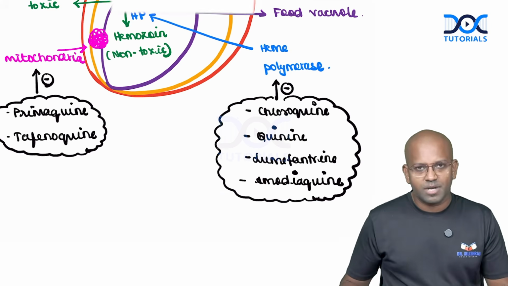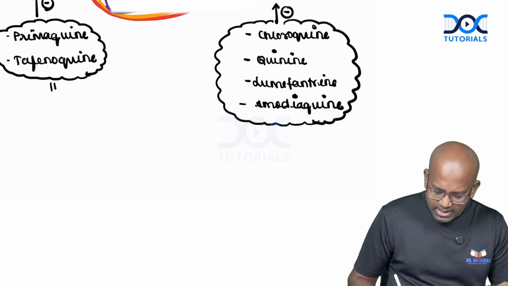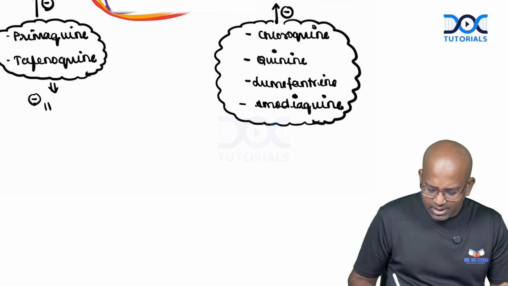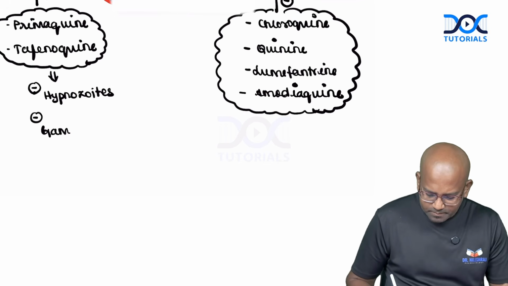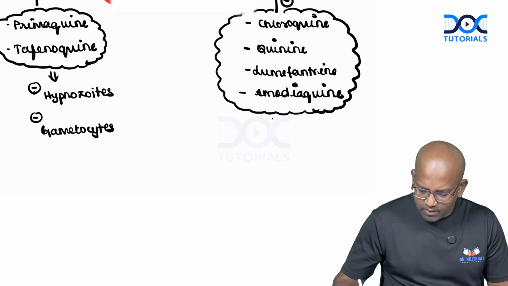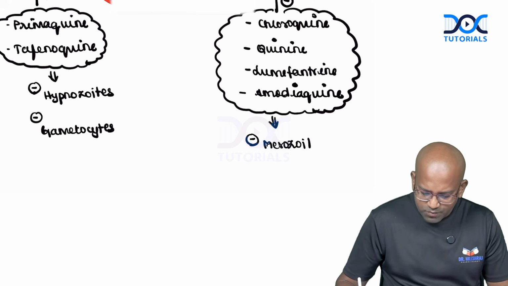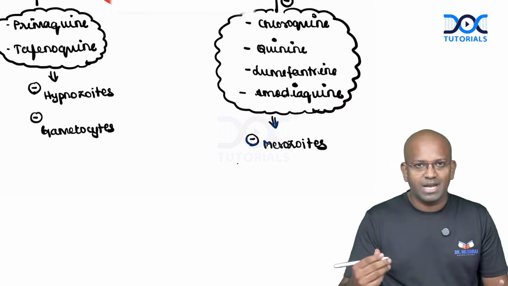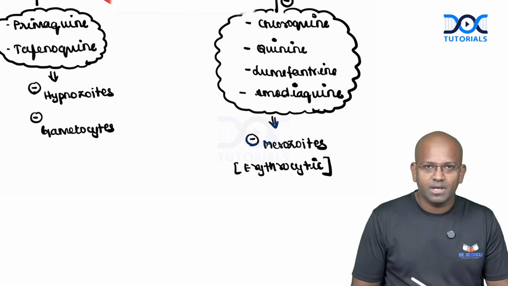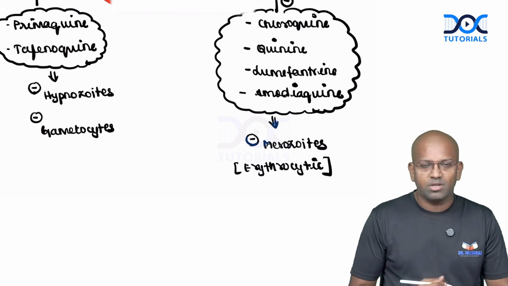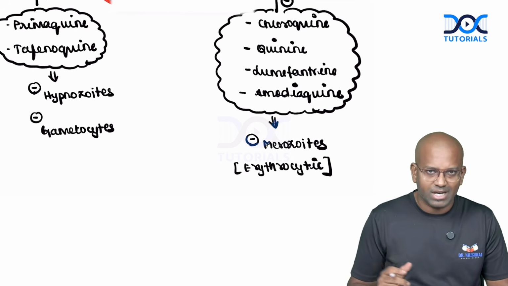Well, that is getting inhibited by Primaquine and Tafenoquine, which means simply these drugs will be breaking down the hypnozoites, and they will be breaking down the gametocytes. Whereas chloroquine, amodiaquine, and quinine will be primarily breaking down the merozoites, which are there in the blood vessels, inside the RBCs. That's why it is primarily acting on the erythrocytic stage of the parasite, right? Whereas hypnozoites are going to be there in the pre-erythrocytic stage. We'll discuss more about that later.